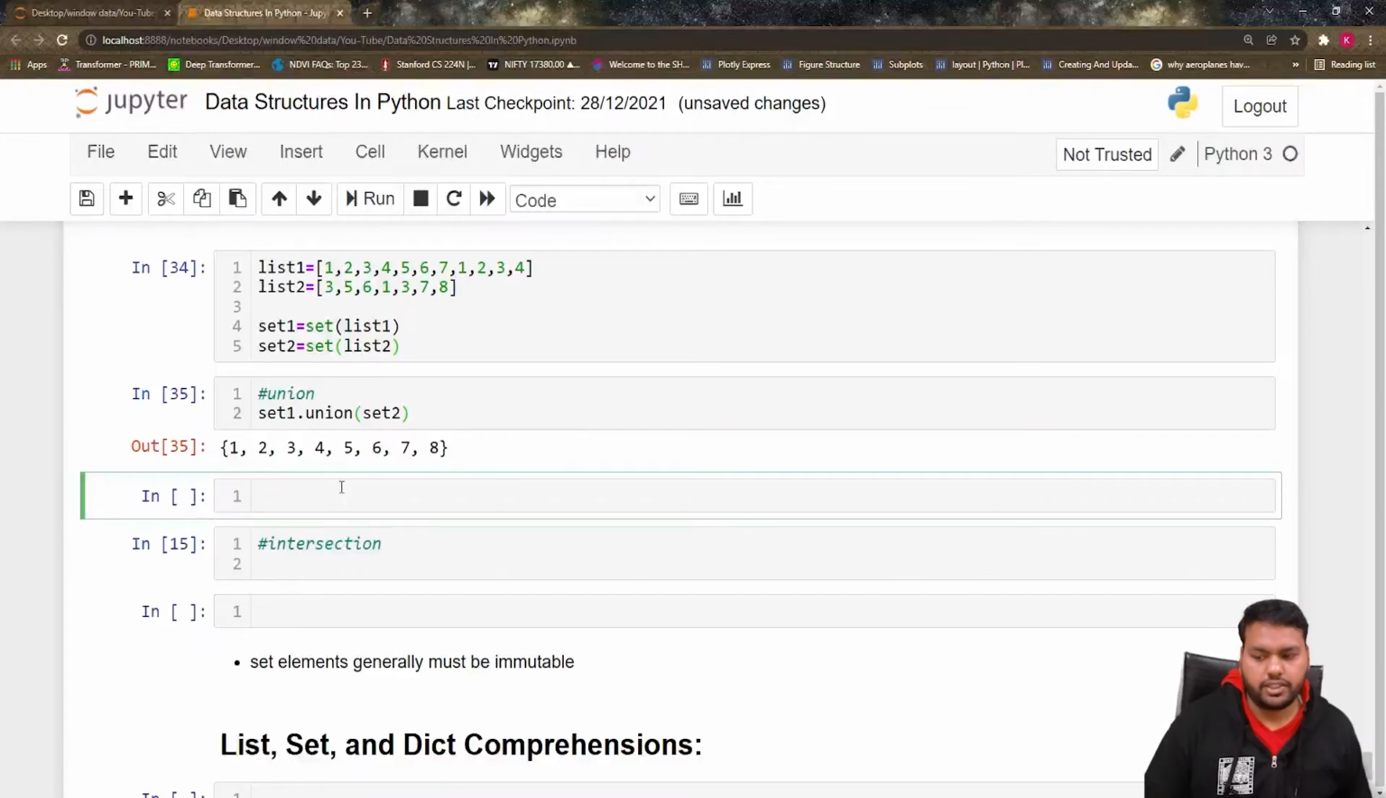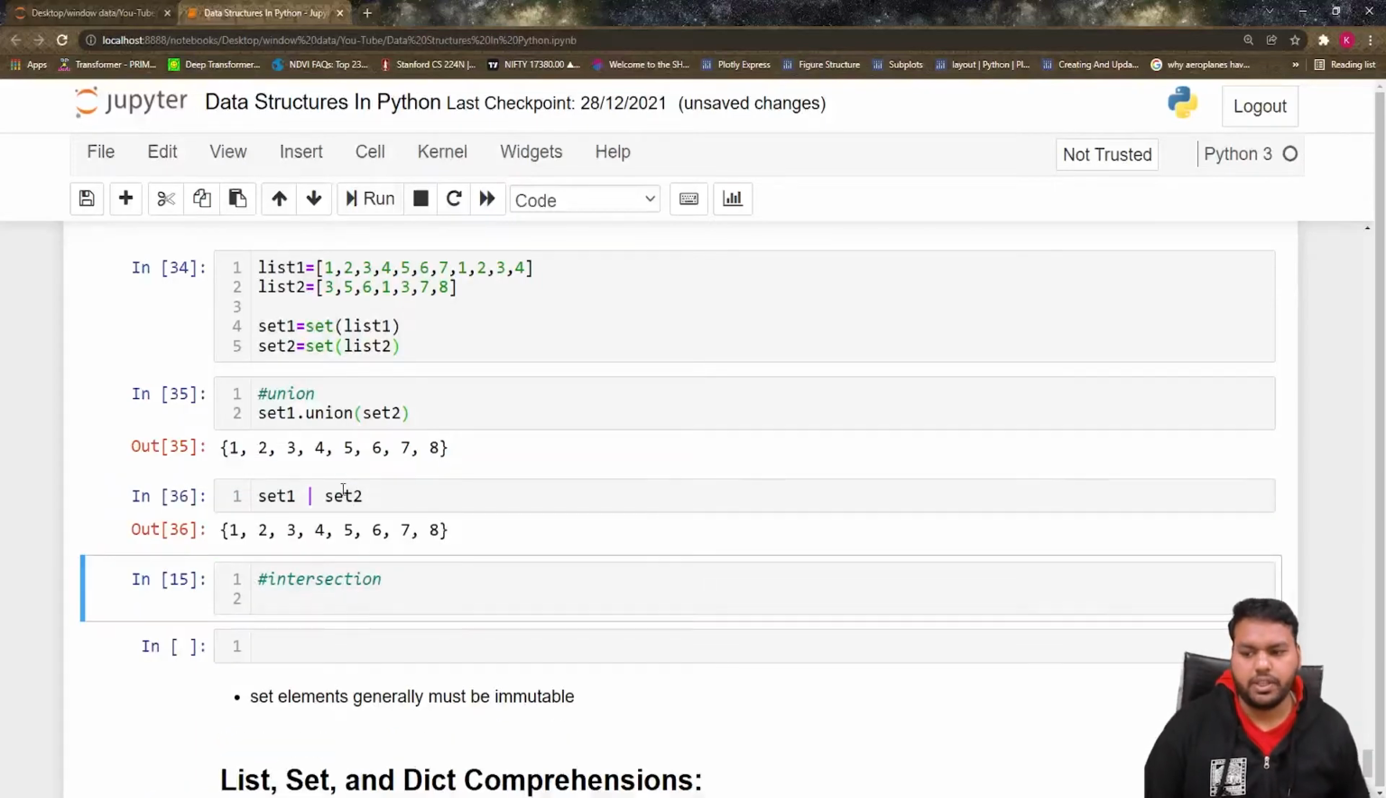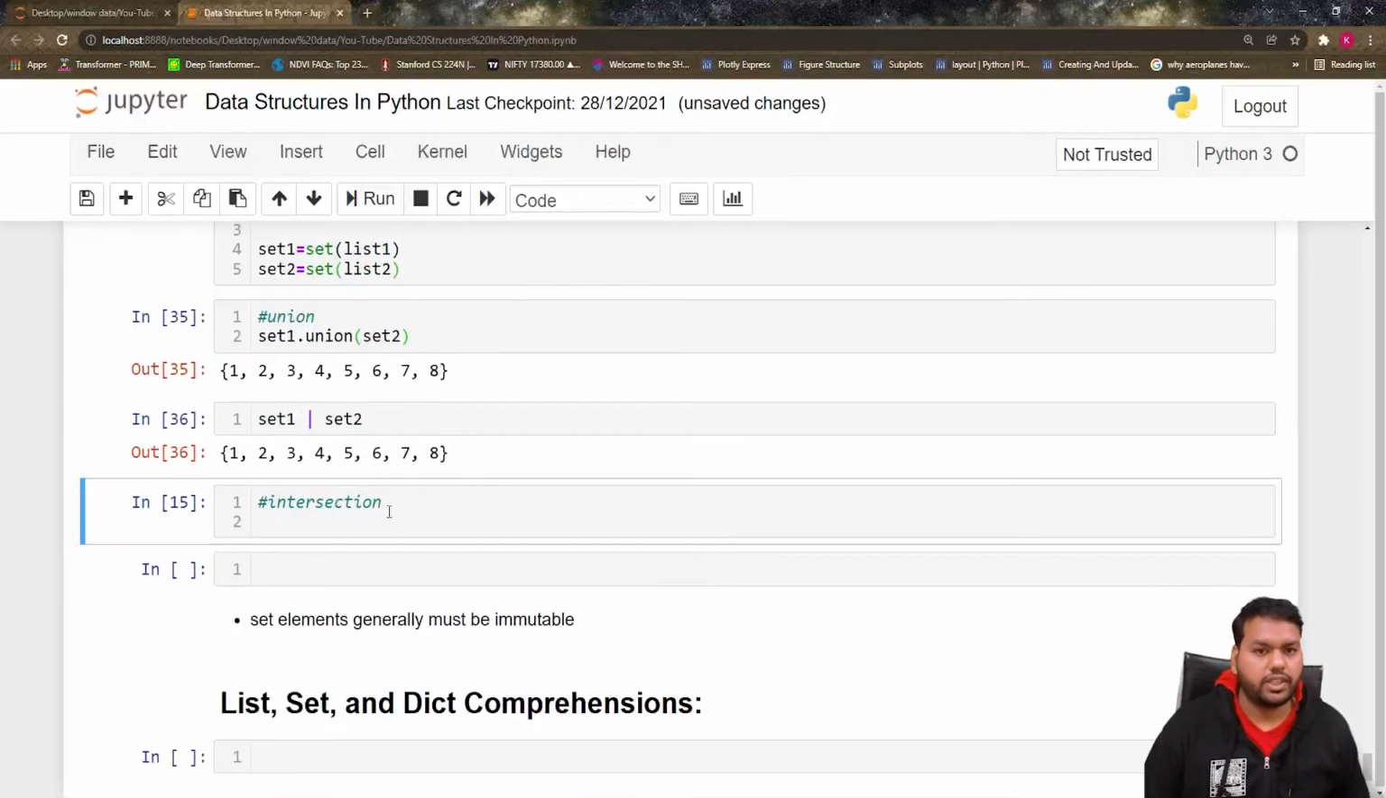In the same way you can define the union, and you can use the binary operator also to define the union. So if you write here set 1 or set 2, you can see the same result. The next one is the intersection. Intersection is the common elements in both the sets.